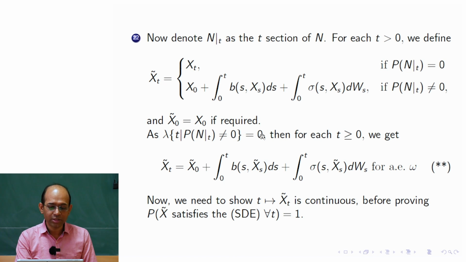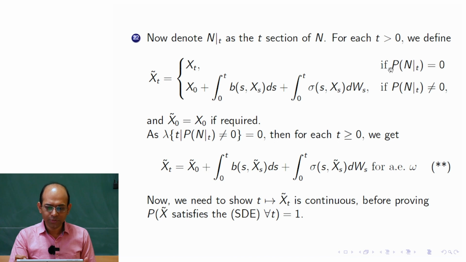Imagine that if it is not 0, positive, that means you got some positive measure set of t on which the t-section of N is positive measure. So you'd be able to get one nice subset of N which would have positive measure, but N has 0 measure. So we have this, okay.